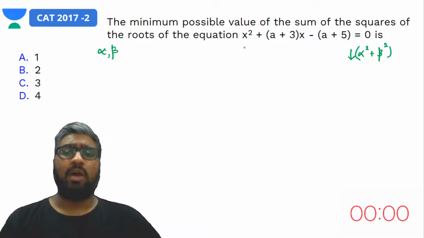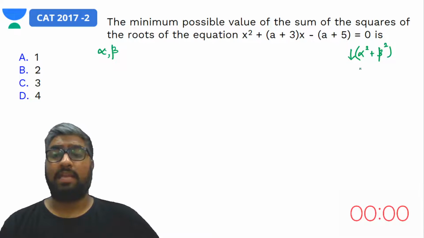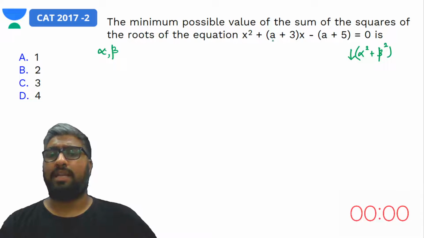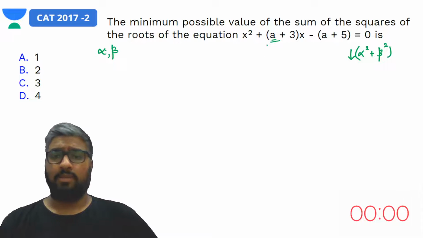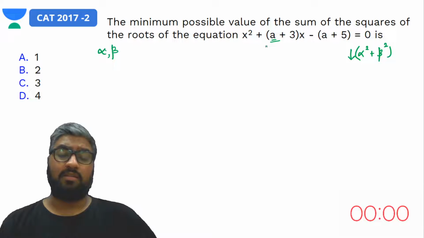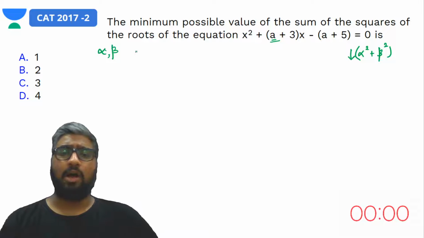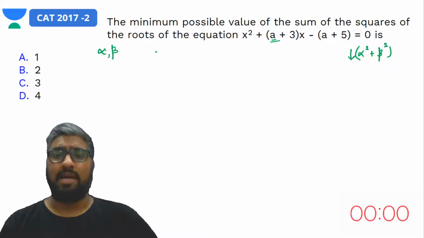How can we get anywhere close to it, because we do not know? There is a variable here. a could be anything, which means we cannot factorize this. We cannot rely upon the quadratic formula. That literally gives us an opportunity to talk about the sum of the roots and the product of the roots. So what do we know? The sum of the roots is always what? Negative b.